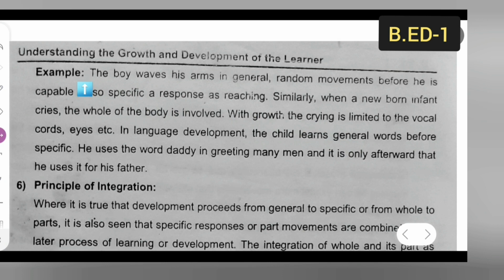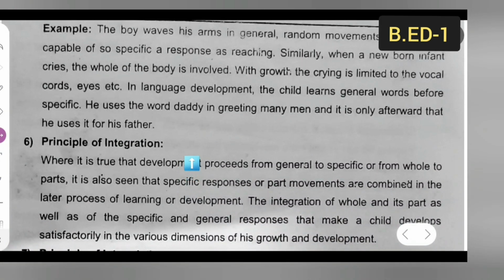Next, let us see the example. The boy waves his arms in general random movement before he is capable of so specific a response as reaching. Similarly, when a newborn infant cries, the whole of the body is involved. With growth, the crying is limited to the vocal cords, eyes, etc. In language development, the child learns general words before specific. He uses the word daddy in greeting many men, and it is only afterwards that he uses it for his father.